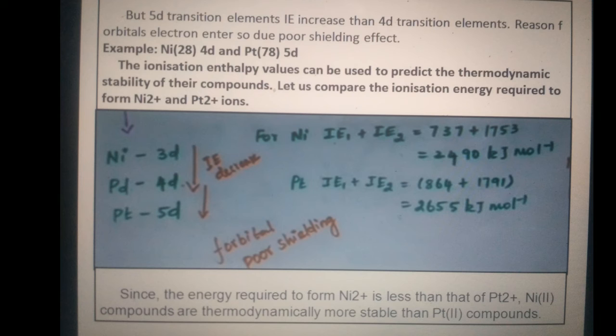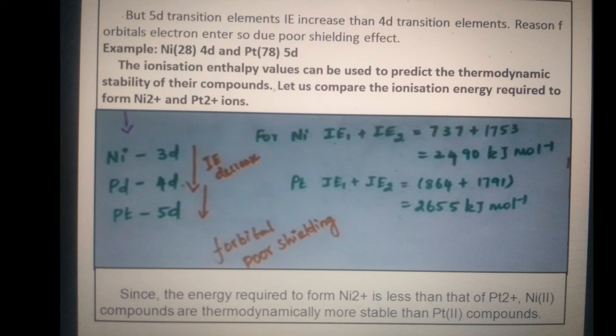But 5d transition element ionization energy increases compared to 4d transition elements. The reason: f orbital electrons enter in the shell, so there is a poor shielding effect. Example, nickel 28, a 4d transition element, and platinum 78, a 5d transition element.